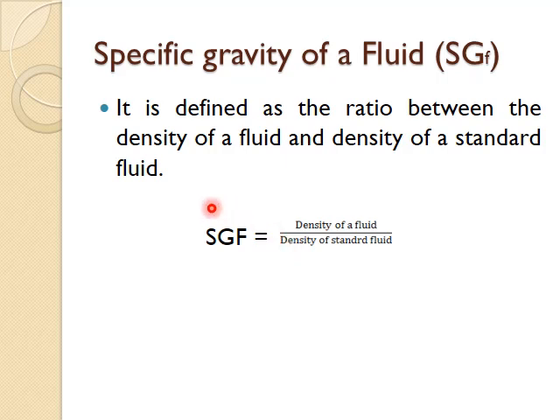So in measurement of specific gravity of fluid, we will compare the density of a given fluid with the density of the standard fluid, which is water. That is exactly the meaning of specific gravity of any given fluid. It will tell you the comparison of density of given fluid with density of standard fluid, which is water. That comparison or ratio, that is density comparison, is nothing but specific gravity of a given fluid.